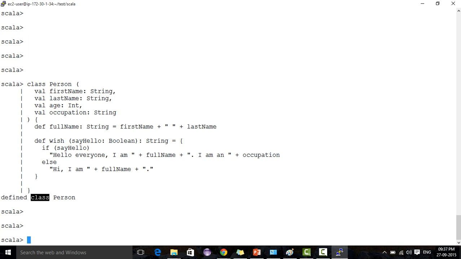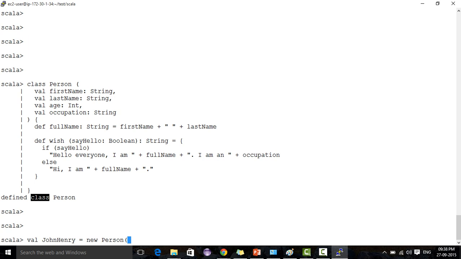Now if you want to create objects, what can we do? Say I want to create an object of John Henry. So just instantiate the class. This is the Person class.